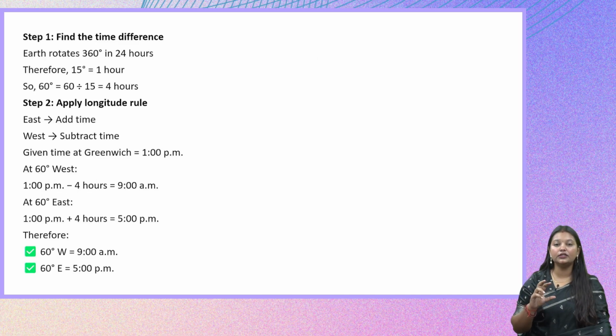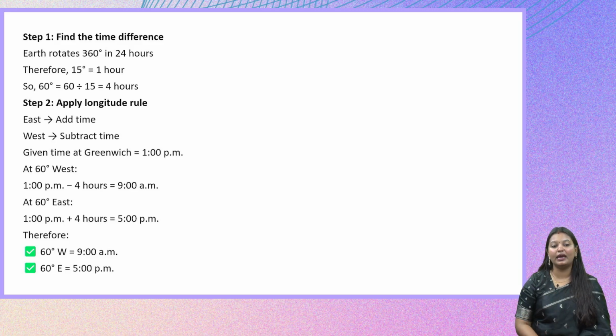The earth rotates 360 degrees in 24 hours. Therefore, it will rotate around 15 degrees in 1 hour. So 60 degrees would mean 60 divided by 15, which is 4 hours. If you apply the longitude rule, we need to add in the east and subtract in the west.